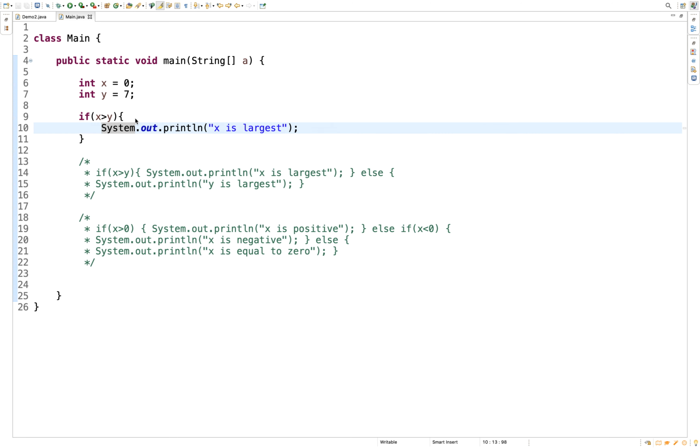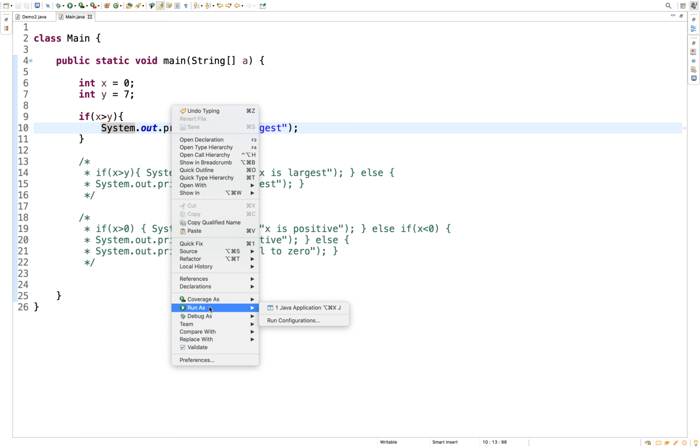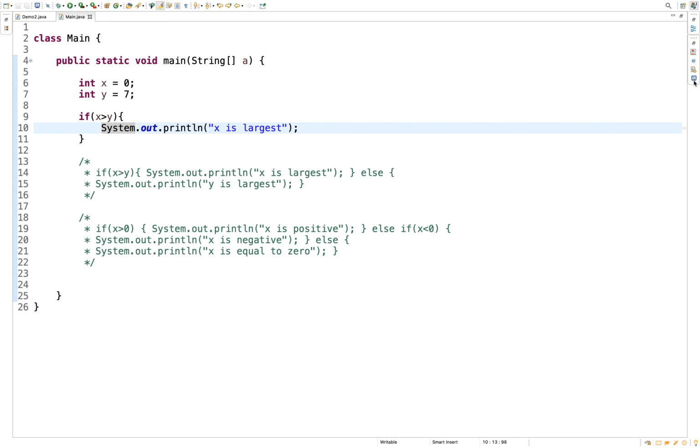Here we are checking whether x is greater than y, but 0 is not greater than 7, so the condition is false. So this statement won't get executed. If you see here, the output will be empty.